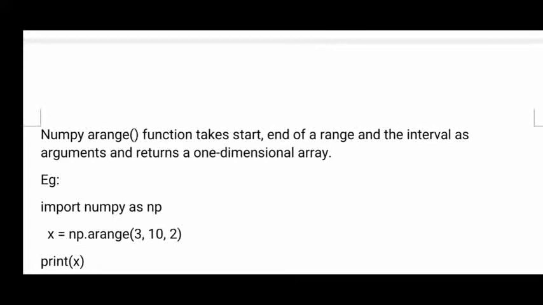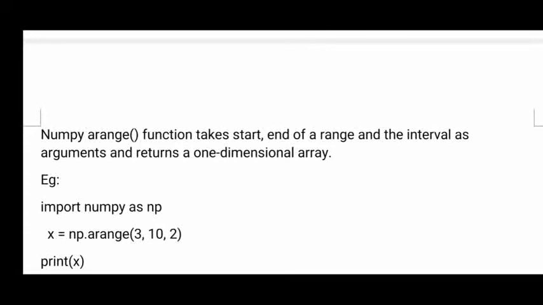That is the range function. In the range function, what will we give? We give a starting value and an ending value. Between the starting and ending, whatever values are there, with those values a new array is created.